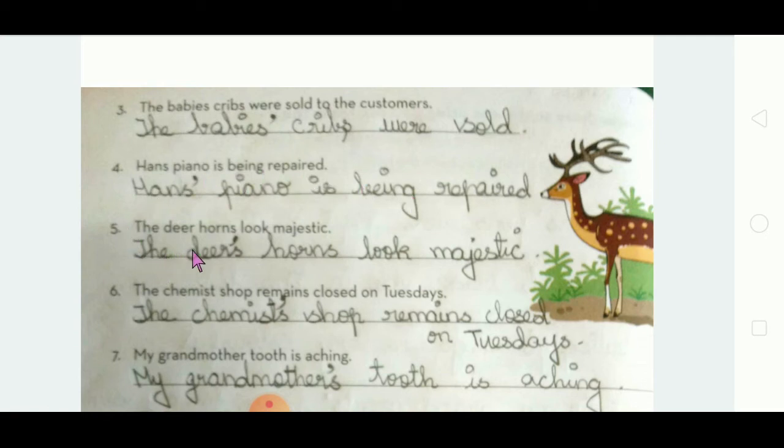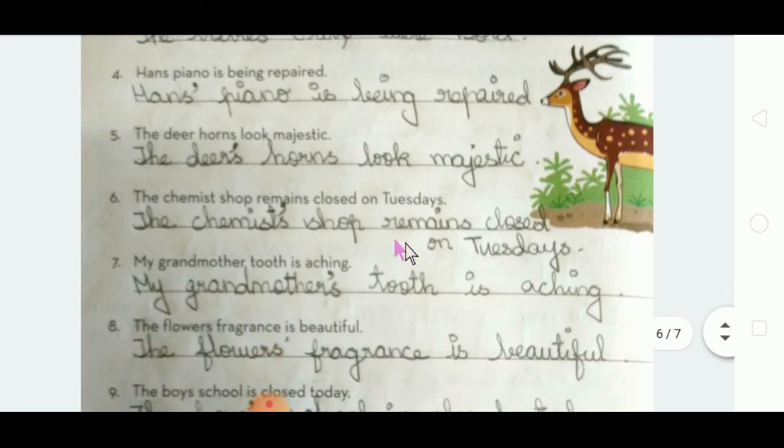The deer horns look majestic. See, the deer's horns look majestic. So apostrophe yes. The deer's horns look majestic. Got it? Come for the sixth one.